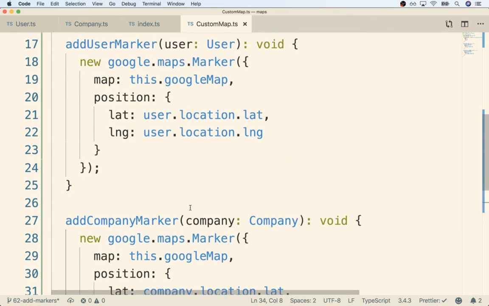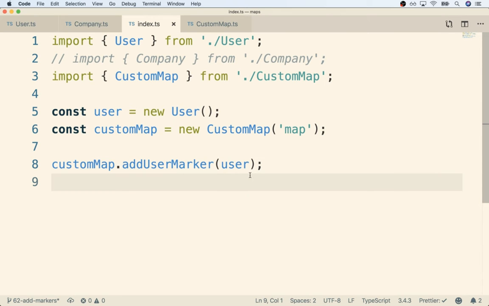All right, so I'm going to save this. And right away, you're going to notice that these two methods right here look awfully darn similar, don't they? Huh, that's kind of funny. Well, before we start to obsess over that too much, let's make sure we can actually show a marker for a company. So I'm going to go back over to index.ts.